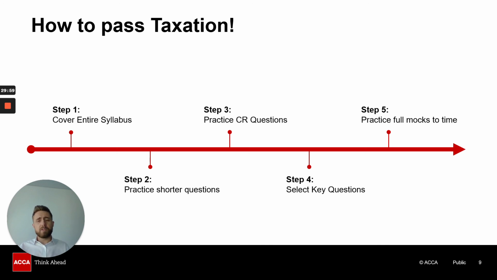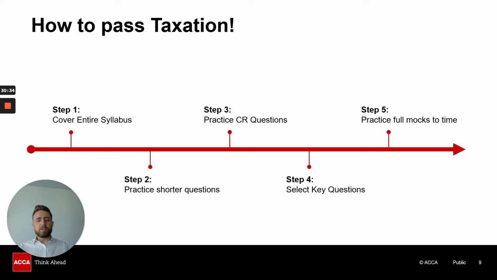Step 2 is to, of course, start practicing questions. The questions that you're going to start practicing though first will be the shorter ones, the objective test questions, just to give you a feel for how it is going to work. Once you've done that, you can then, of course, move on to your constructed response questions, your section C questions, which are very, very important. And this is where exam approach comes in. This obviously would be talked about in a different video, but yes, you need to make sure you're practicing as many constructed response questions as possible before you enter the exam.